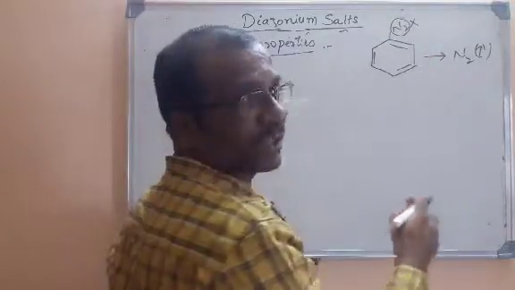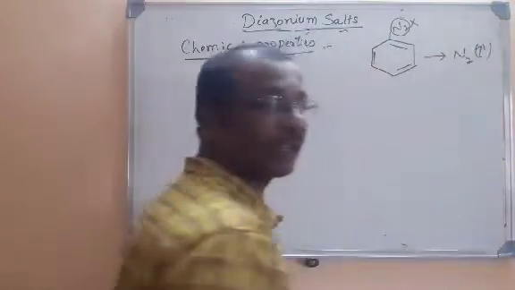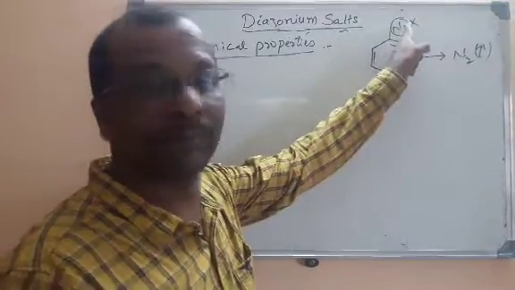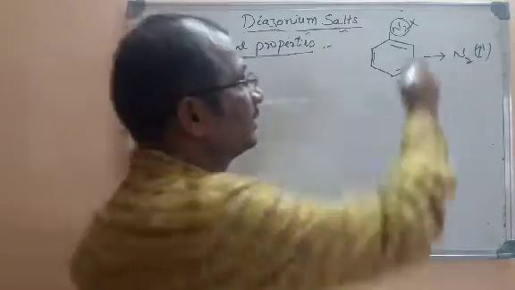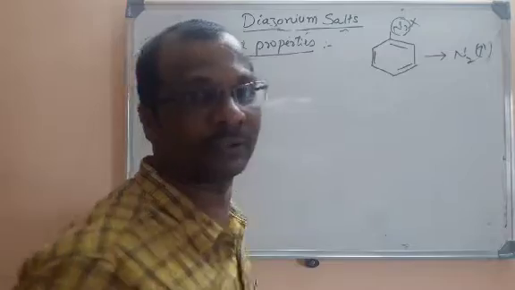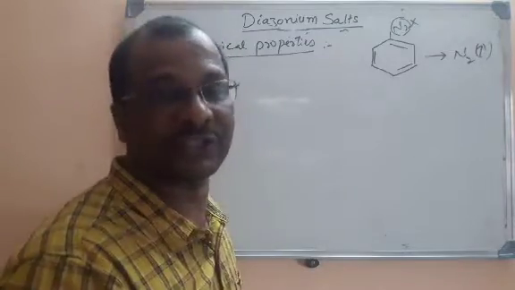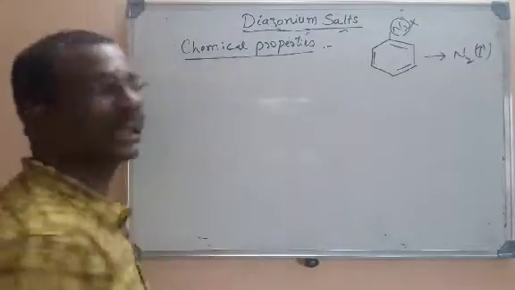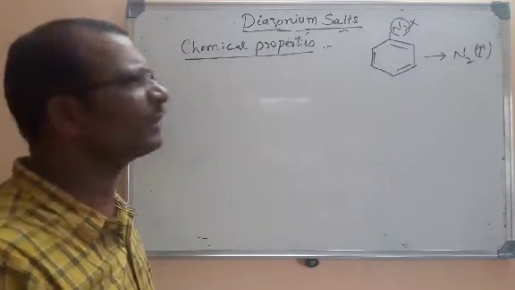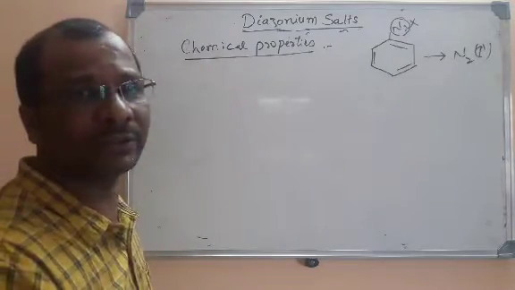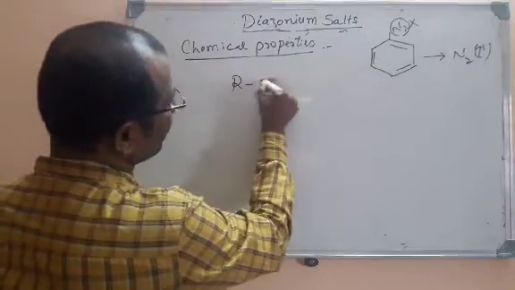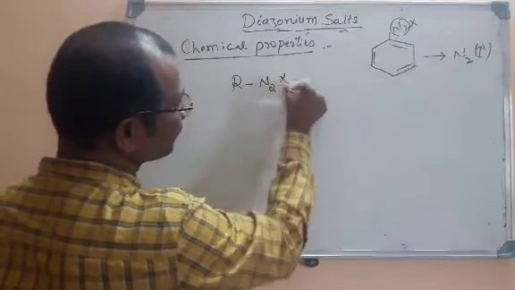The N2 in these diazonium salts will be liberated in the form of nitrogen very easily, because nitrogen has greater stability, so these are ready to liberate this nitrogen. This N2 group here is a good leaving group. Leaving group means that it leaves the molecule. So that is why these are unstable. Now let us come back to the chemical properties. I told you that because of their instability, these are highly reactive. But we have chemical properties of two types for diazonium salts.